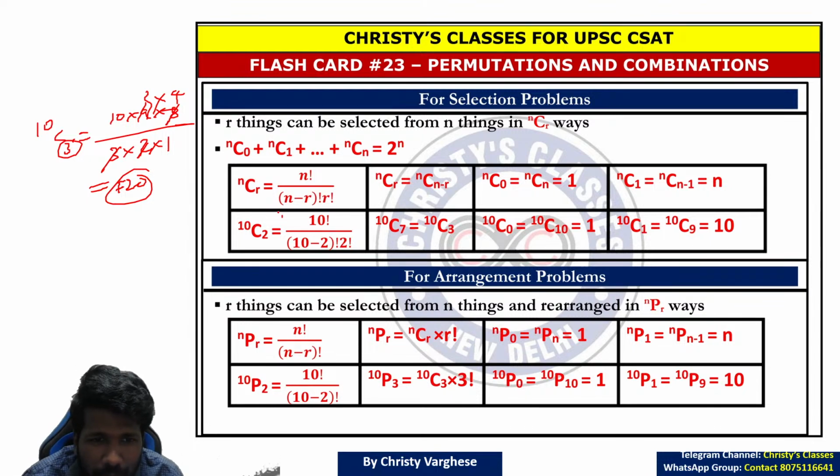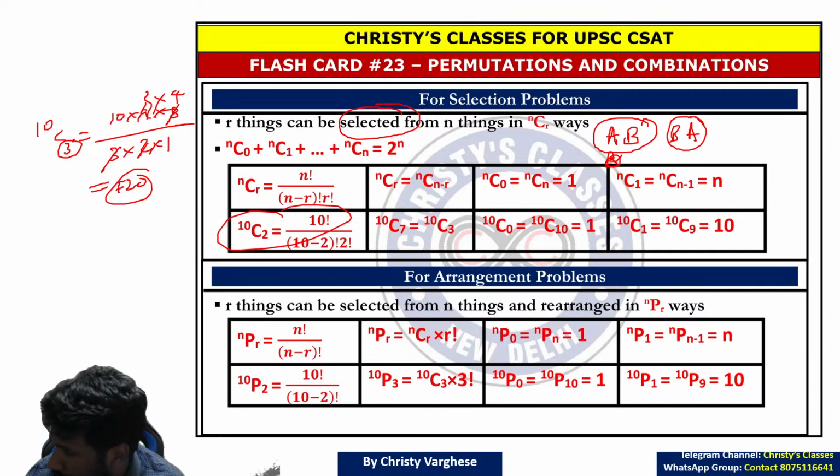Now, why I told you this? What is the relevance of this? The relevance is that combination can be used whenever you need to select things without worrying about the order. Without worrying about the order means A and B are two objects. So A to B, B to A, if they are the same, that means order does not matter. You don't have to worry about the order.